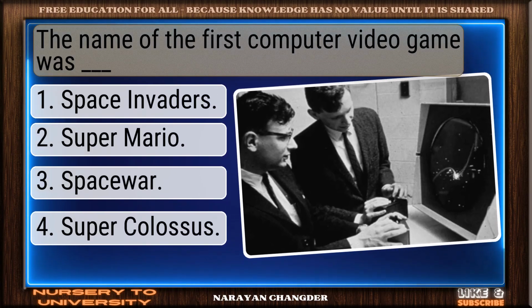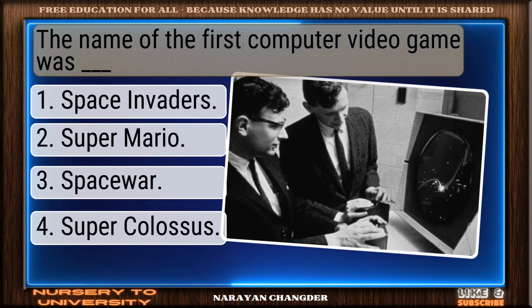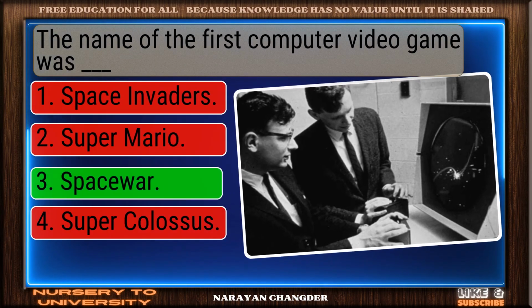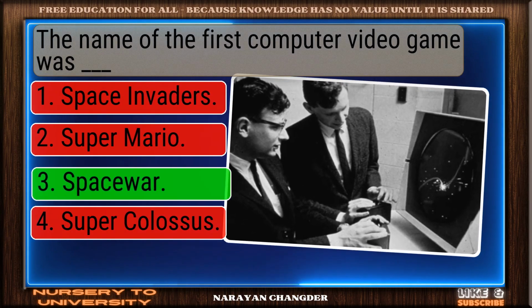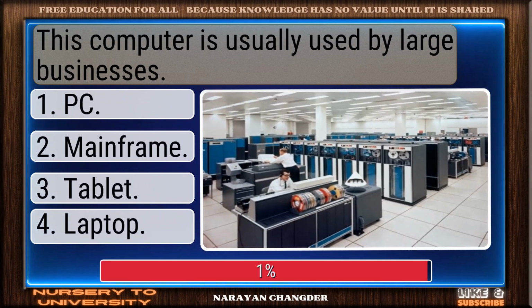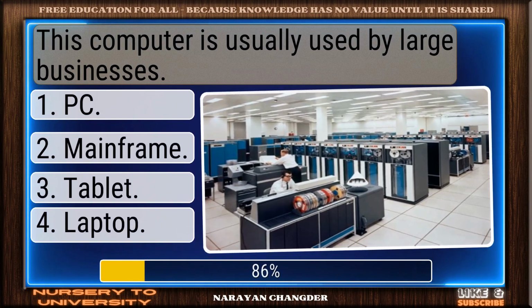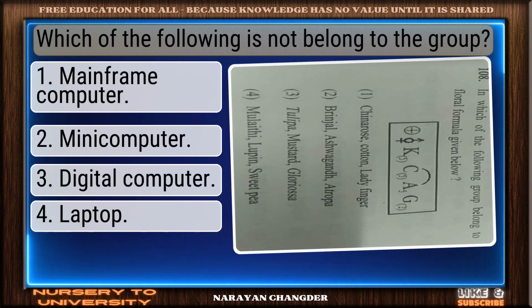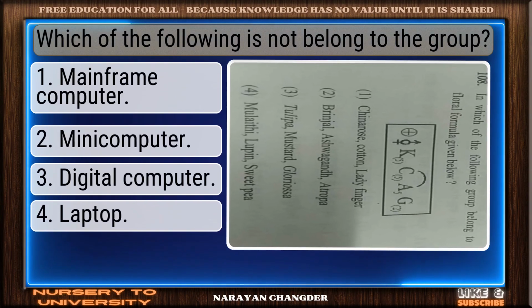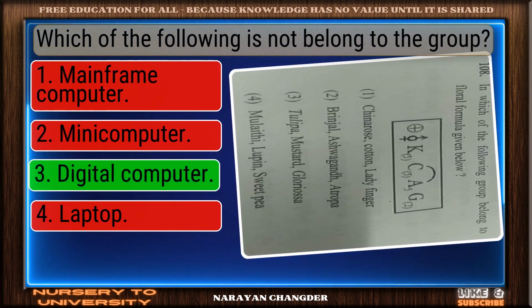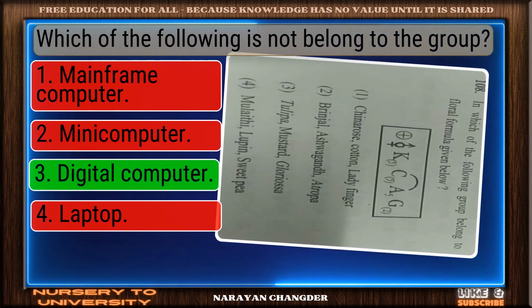The name of the first computer video game was dash. You're right. Space War is correct. This computer is usually used by large businesses. Great job. Mainframe is accurate. Which of the following does not belong to the group? Excellent choice. Digital computer is right.